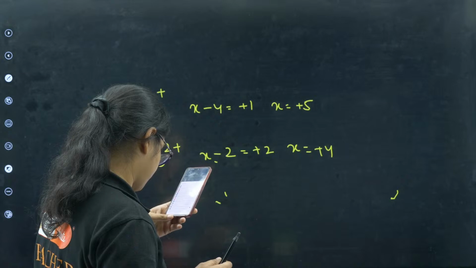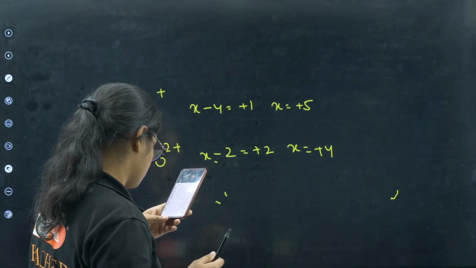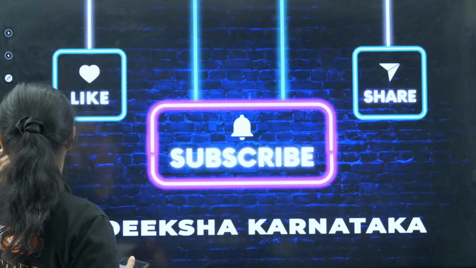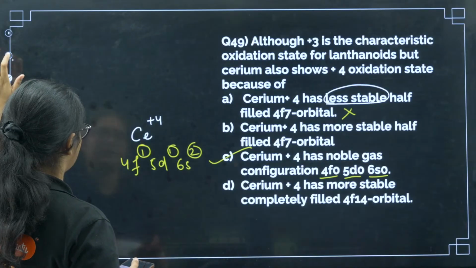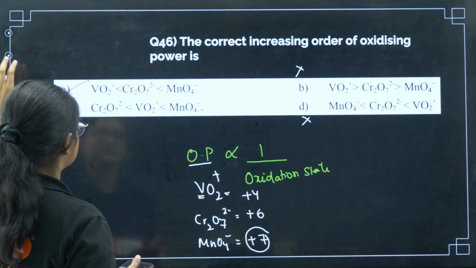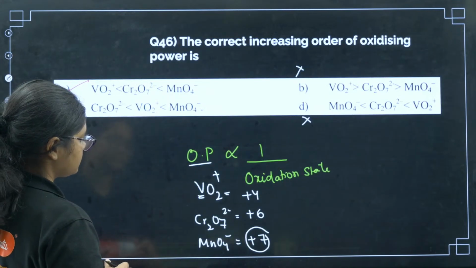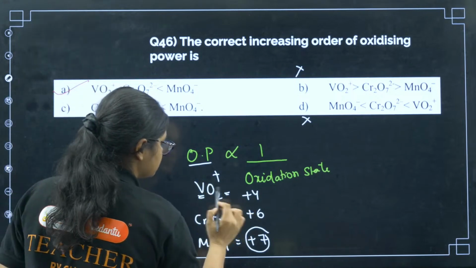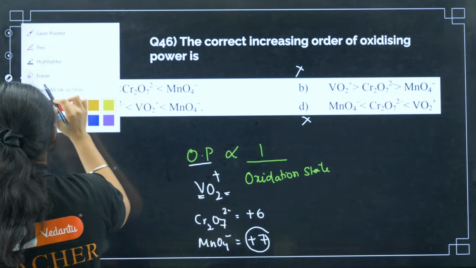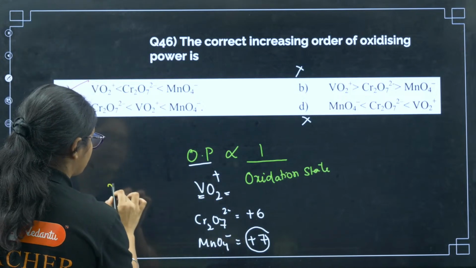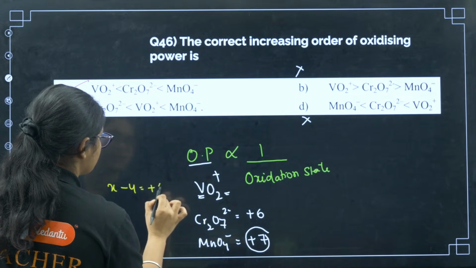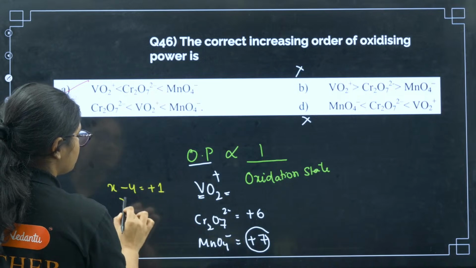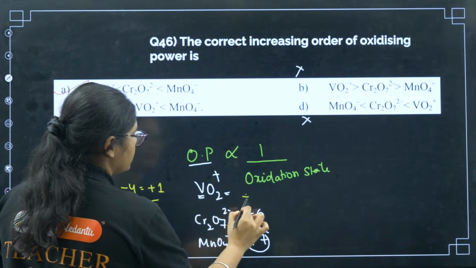One second. Okay, I understood. This is wrong. I think I made a mistake here. Yes, this one, right? So here I forgot to mention this +1. So yes, you are correct here. Yes, Mohammed, you are correct. So it is X - 4 is equal to +1. It is VO2 plus. So I have X - 4 is equal to +1. So X will be equal to +5. Okay, so this is +5.